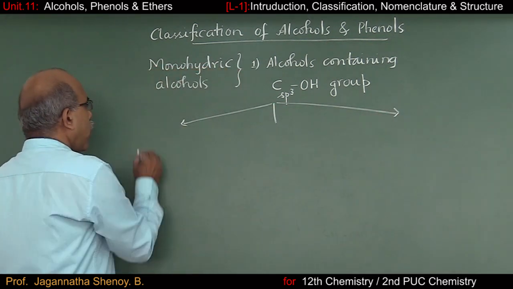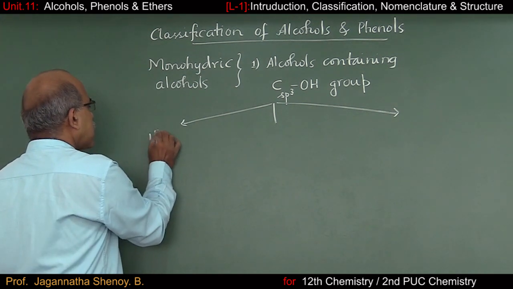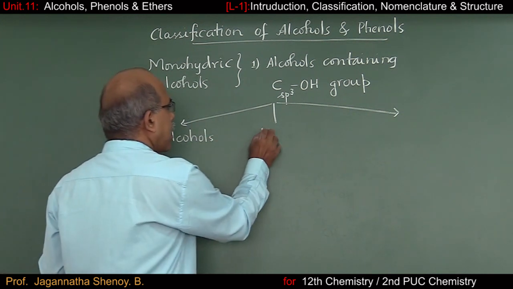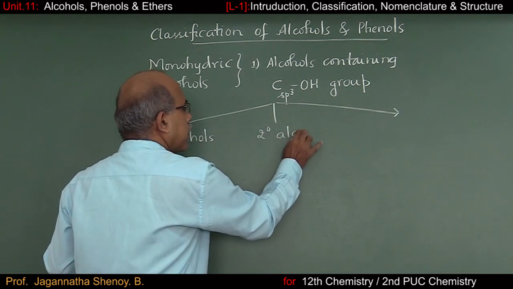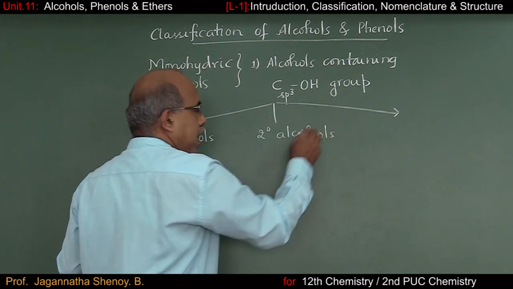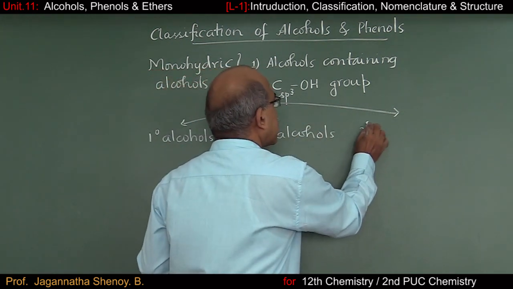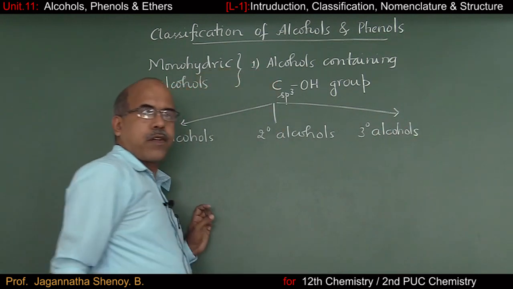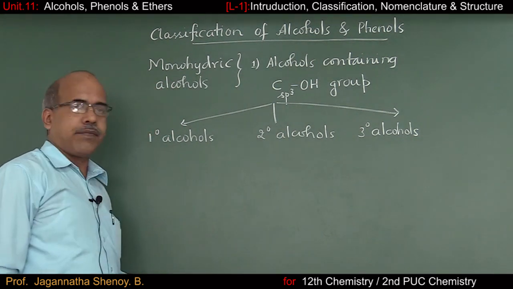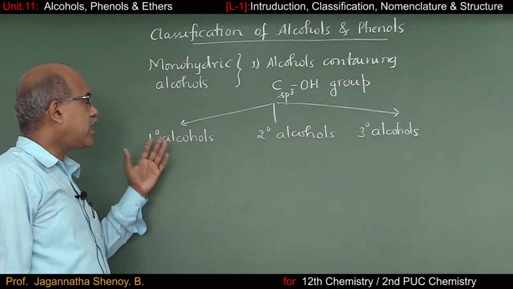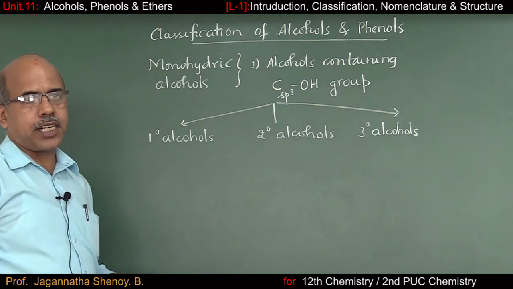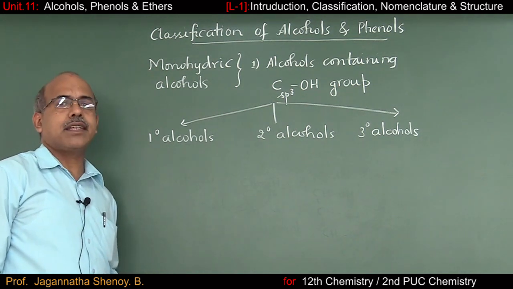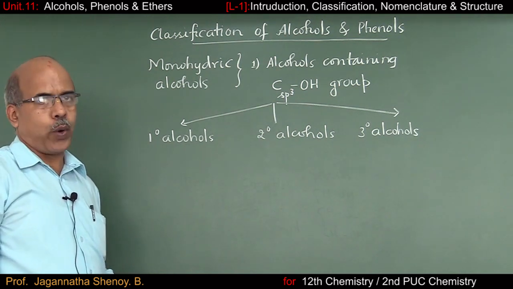First one, we call them primary alcohols, secondary alcohols, and tertiary alcohols. Let us go to the general formula of these alcohols. You have already studied primary, secondary and tertiary under alkyl halides. The same thing gets repeated. The only difference is the X group is replaced by an OH group.